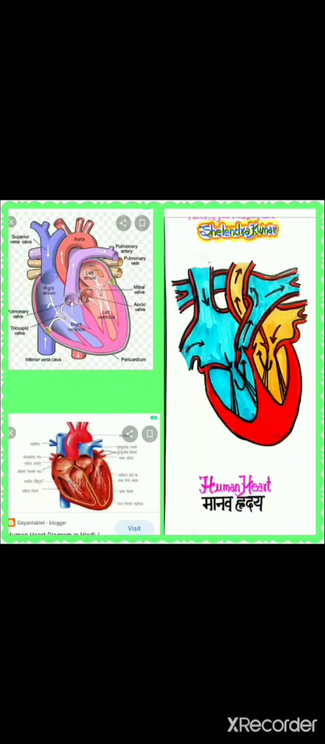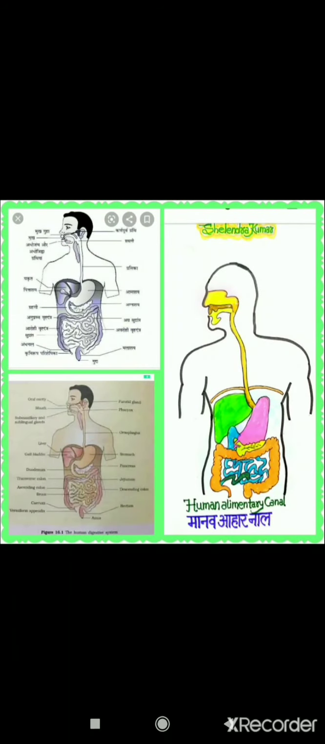So the first one is the diagram of the human heart. As you can see, the labeling is being given showing all the auricles and the ventricles. One sketch is given. You can easily see and learn how to make it. Another one is the human alimentary canal, or in simple words the human digestive system, showing the different organs and the labelings both in English and Hindi medium. This is a very easy diagram and a very important one also.